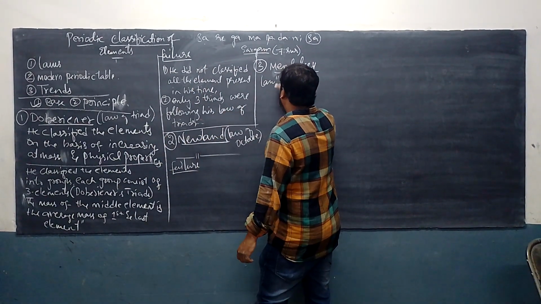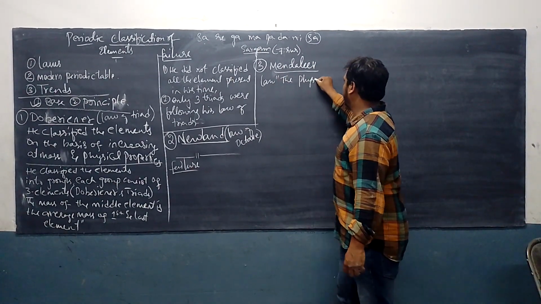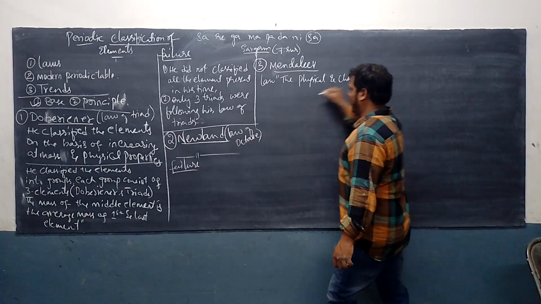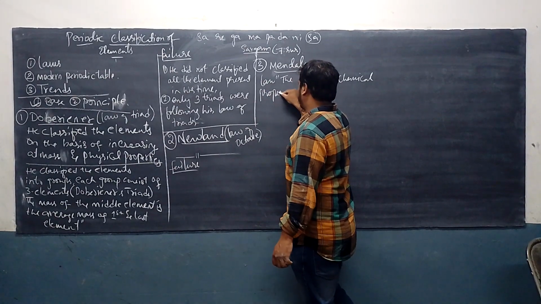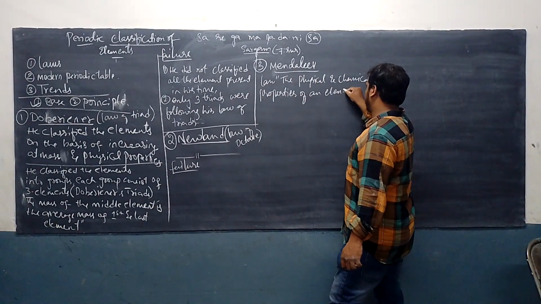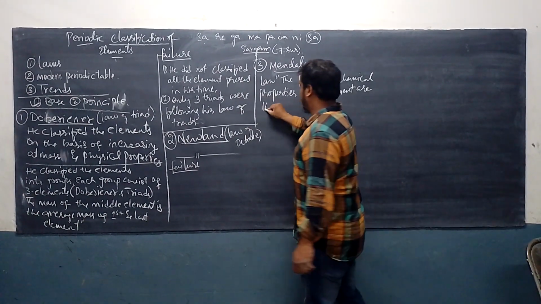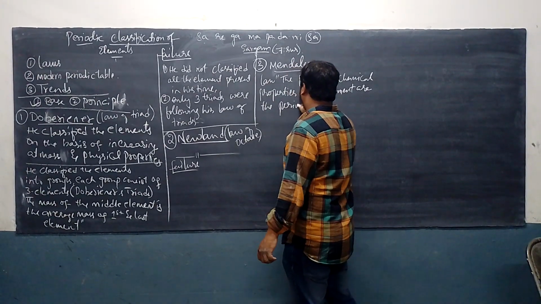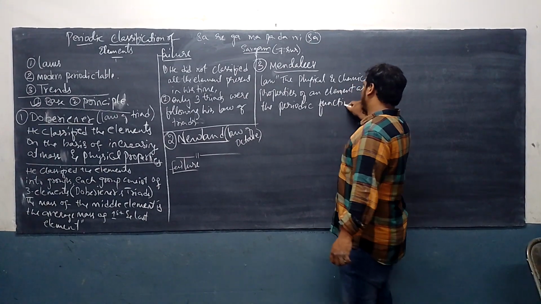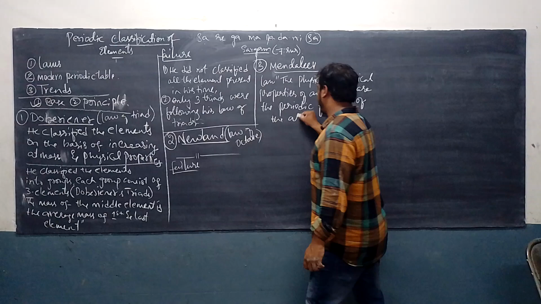Law: he said that the physical and chemical properties of an element are the periodic function of the atomic masses.